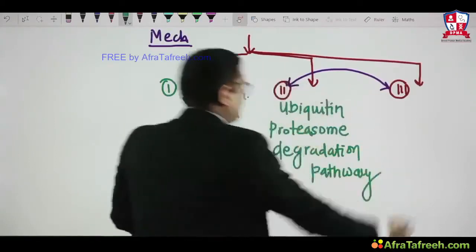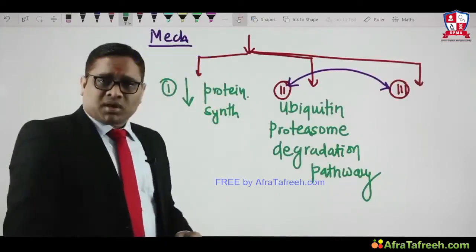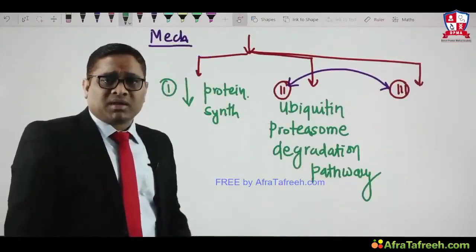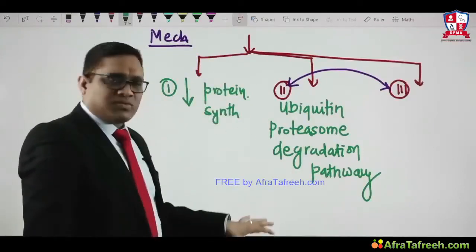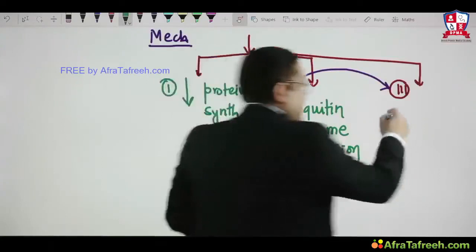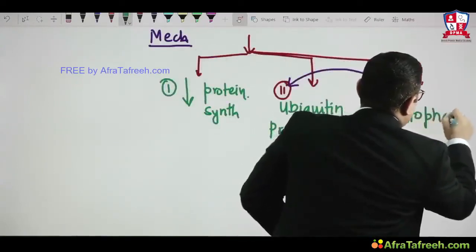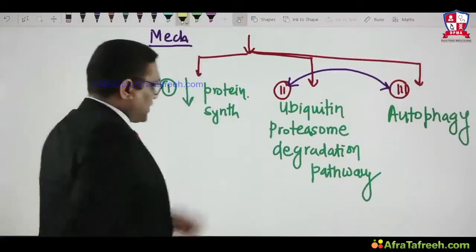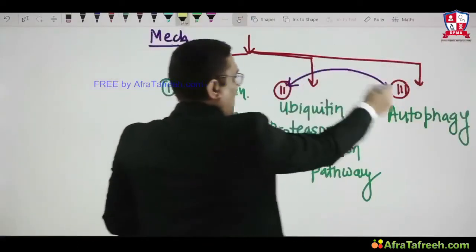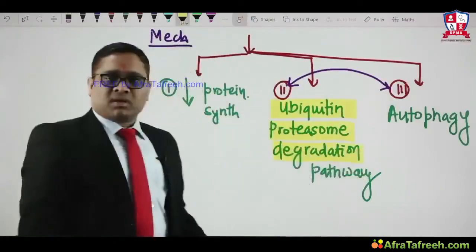So the ubiquitin proteasome degradation pathway is another important thing which the examiner had asked in the recent DNB exam as well as the All India exam. The ubiquitin proteasome degradation pathway is associated with atrophy, and the third thing is autophagy. These both are interconnected to each other, that is what I have shown by this mark, right? So the ubiquitin proteasome degradation pathway is very, very important.